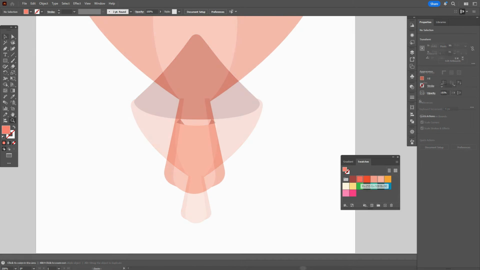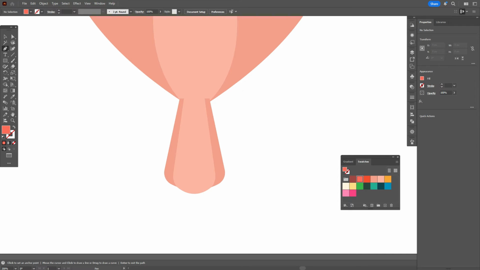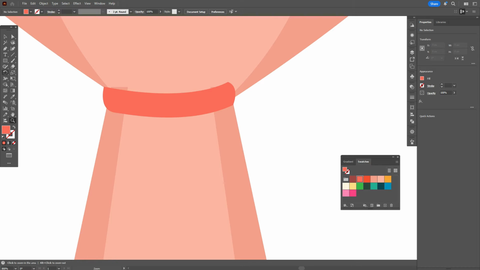it's ready. Now let's take red color and pen tool and draw here the next shape. Like this.